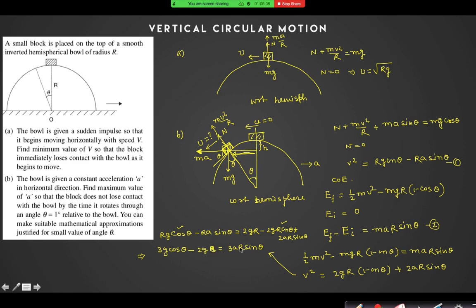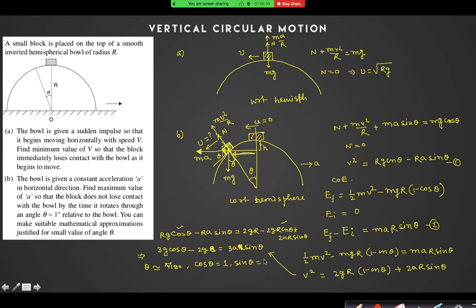R will not be there. R is also not there. So this is the final equation. Now I will put theta equal to pi by 180, that is 1 degree. Then cos theta equal to 1, can I say? Yes, sir. And sin theta equal to theta?